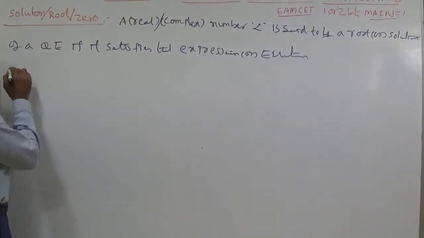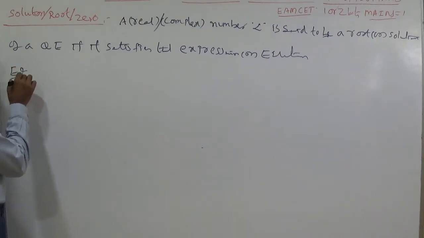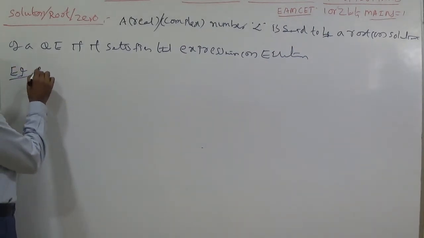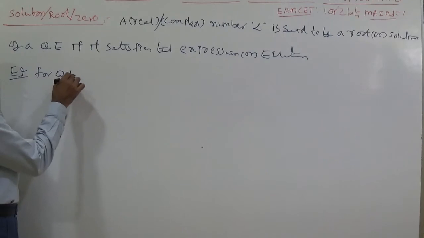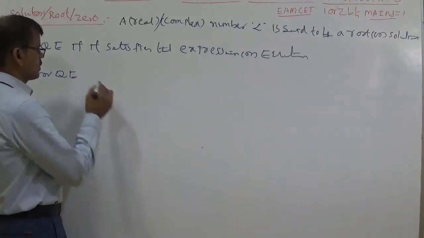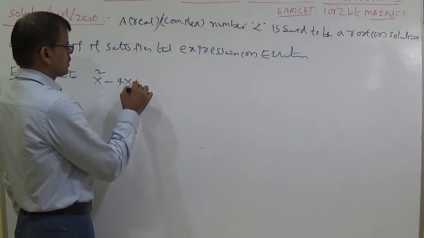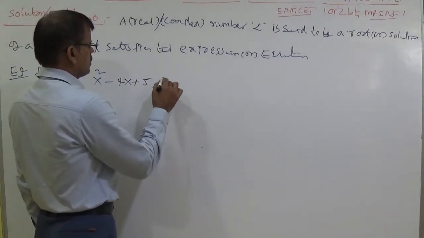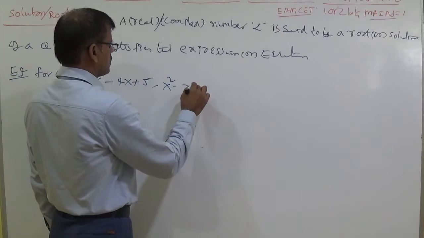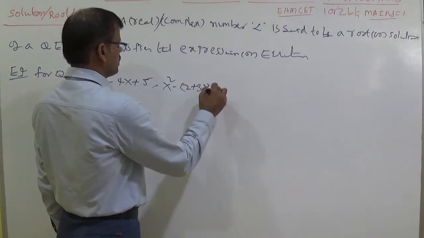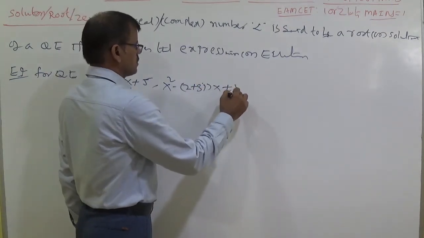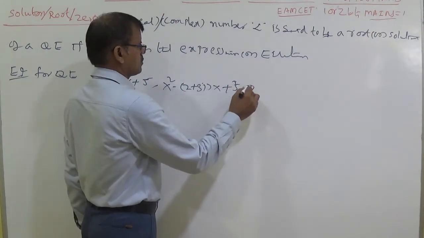Let us take an example. First of all, we can take examples of a quadratic expression: x² − 4x + 5, and x² − (2 + 3i)x + 3 = 0.